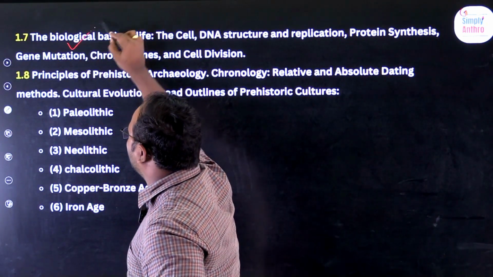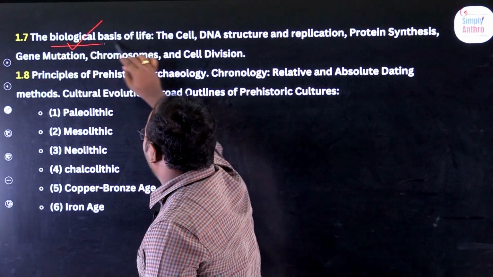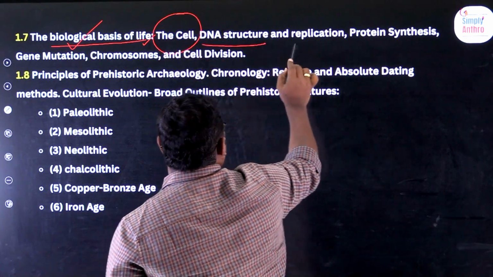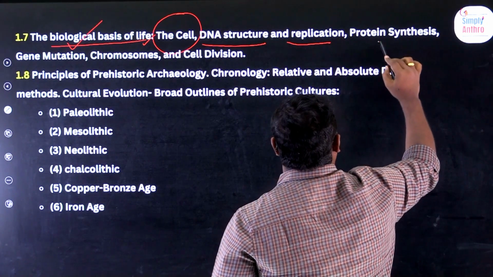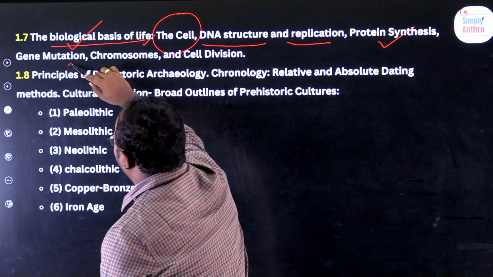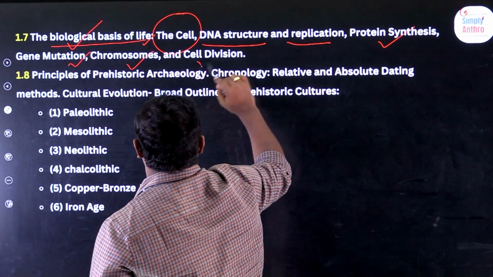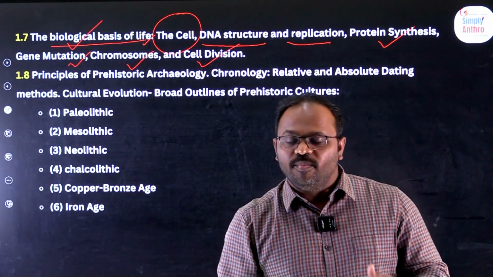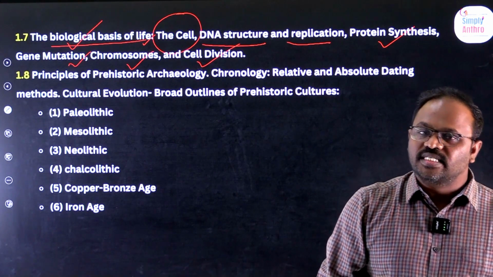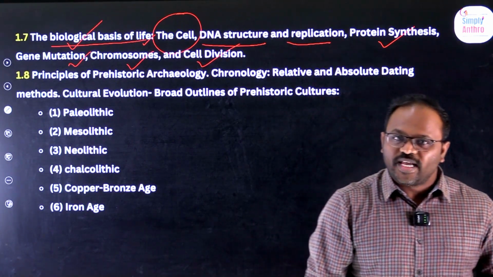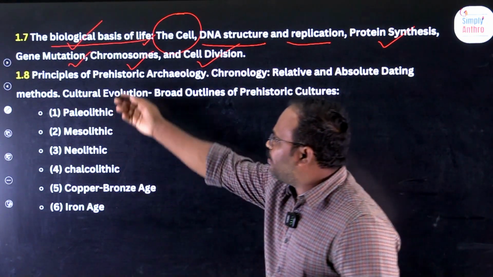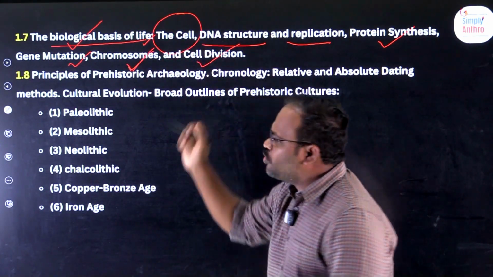1.7 is about biology, the biological basis of life, where we talk about the cell, DNA structure, DNA replication, protein synthesis, gene mutation, chromosomes, and cell division. What do you mean by cell? What do you mean by cell division? Meiosis, mitosis, anaphase, telophase. Are you getting it right? What happened in gene mutation?